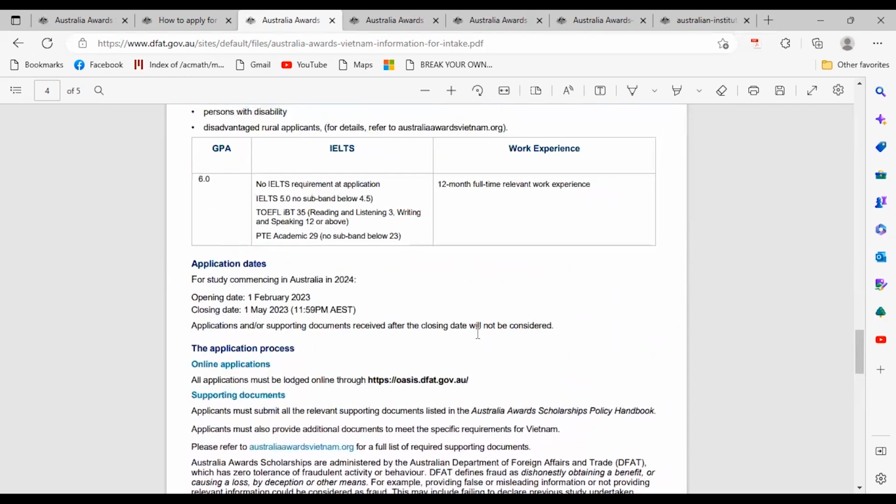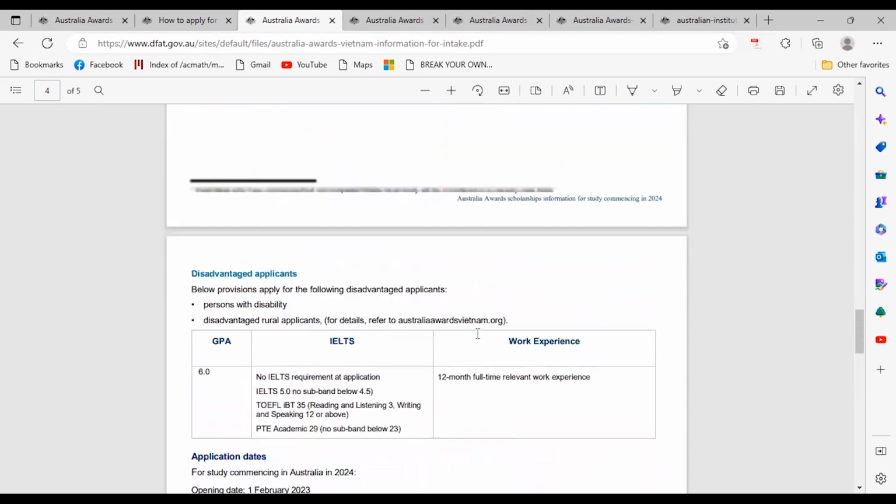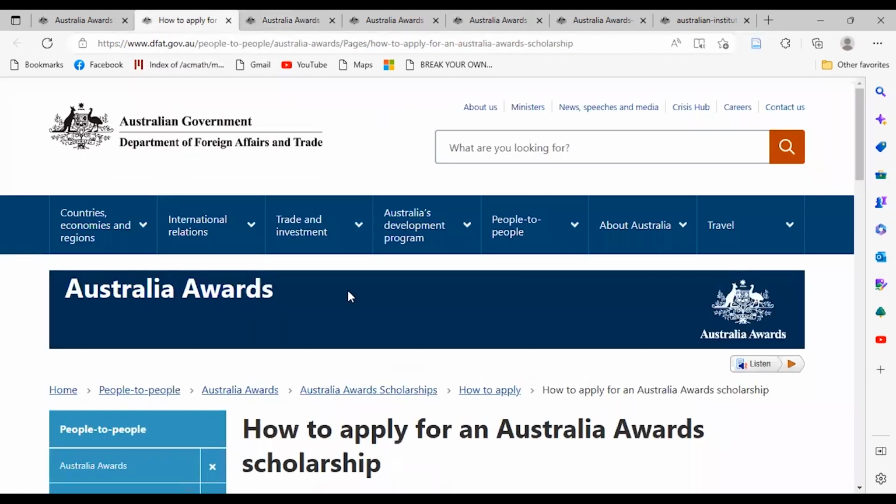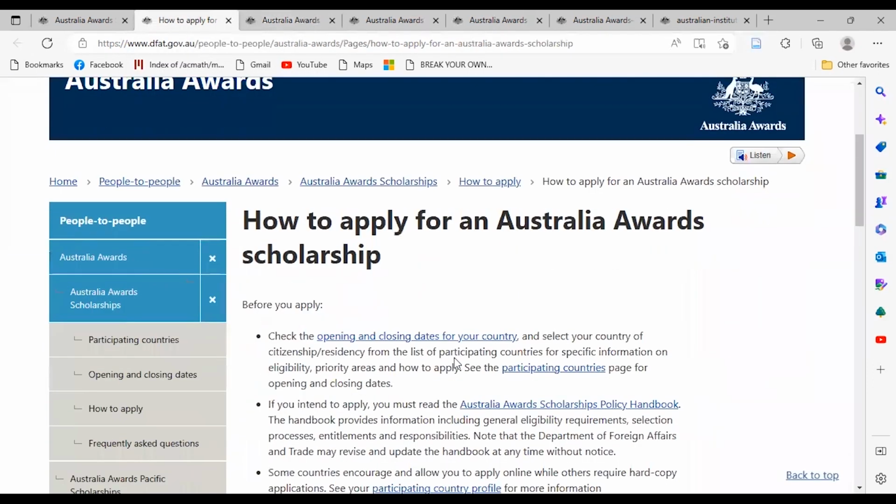As we have seen for these 2 countries or these 2 regions, it is only for master's degree. But there are some countries where they will be eligible for bachelor's degree. Also, they will be eligible for PhD degree. After showing you that, let's go on to how you can apply to the Australian Award Scholarship.